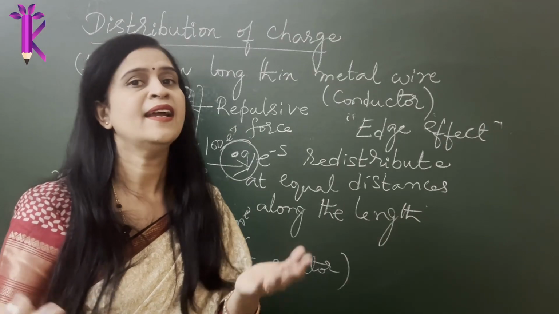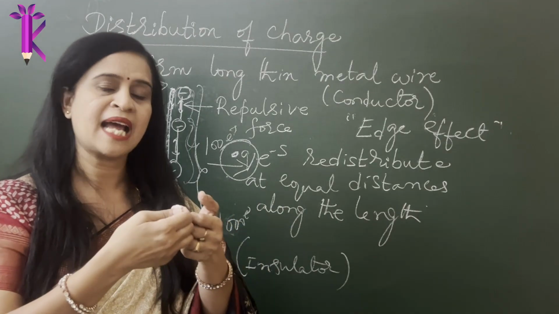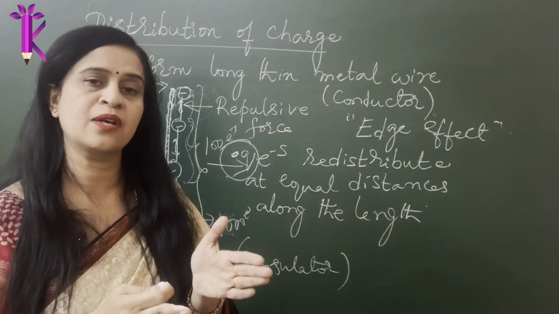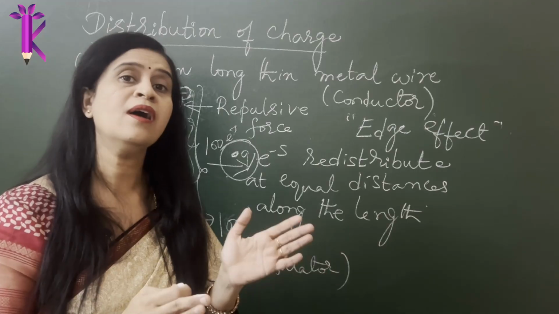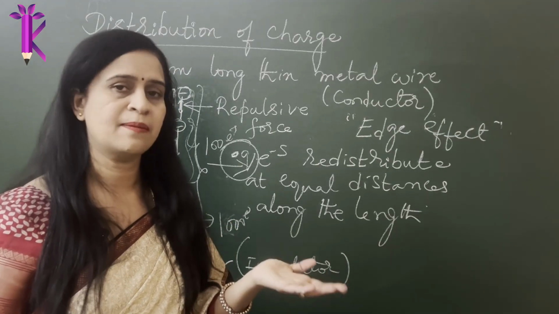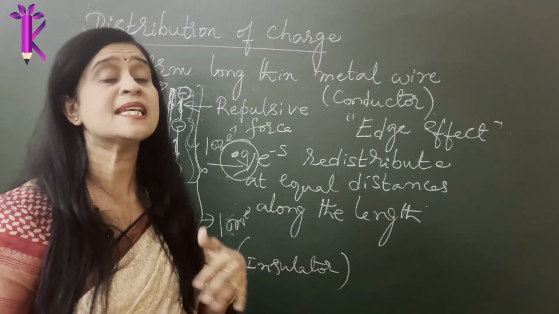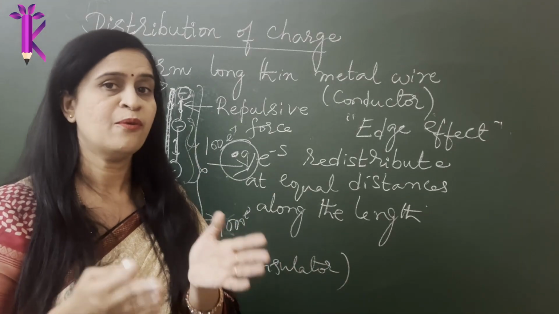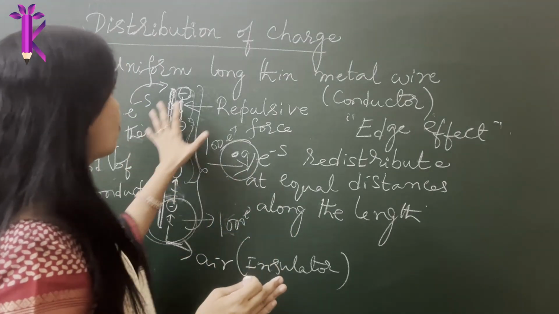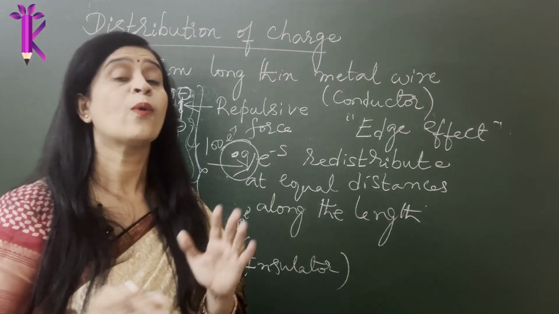The core is electrons are similar charges. They experience a force of repulsion. As a result, they tend to redistribute themselves along the length of the wire at equal distance only because of the law of electrostatics, where we know that like charges repel each other. If the electrons are repelling each other, now using this, we will see if we can apply Coulomb's law. Again, we'll stress a very important point of Coulomb's law, and we will arrive at an expression for the density of the charges along the length of the wire, which is crucial.